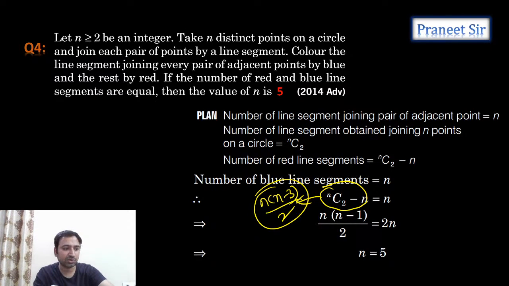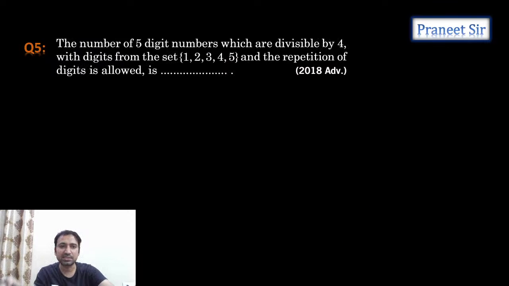Chalo, let's move to the next question. Yeah, this is the next question. This is a 2018 question. So guys, start solving this question. We need to calculate the number of 5-digit numbers which are divisible by 4 with digits from the set 1, 2, 3, 4, 5, and repetition of digits is allowed. Repetition is allowed, guys.